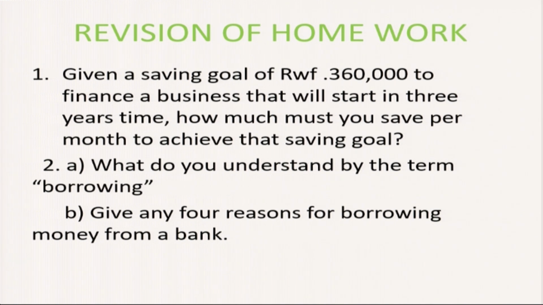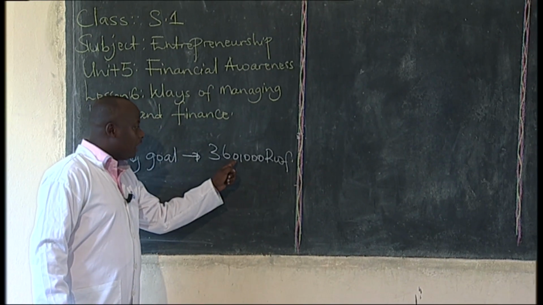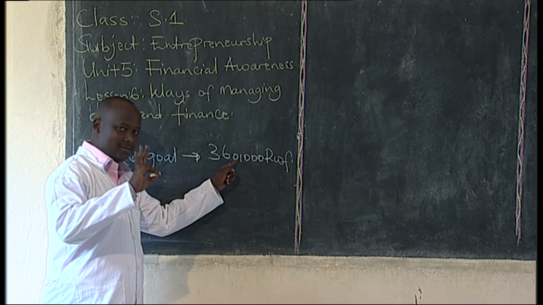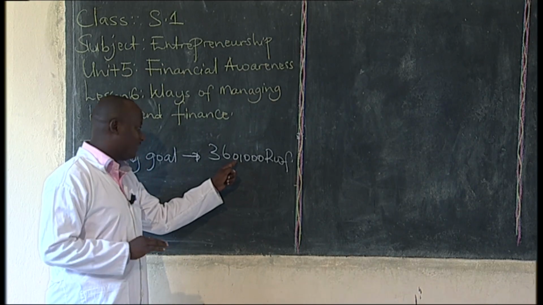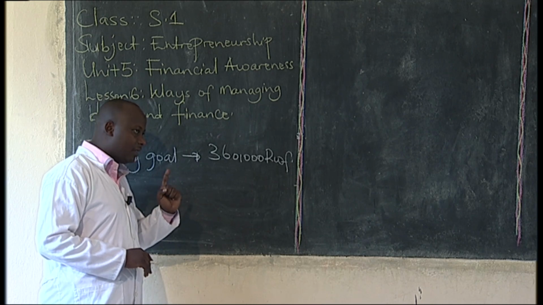How much must you save per month to achieve the saving goal? How much will you save each month?